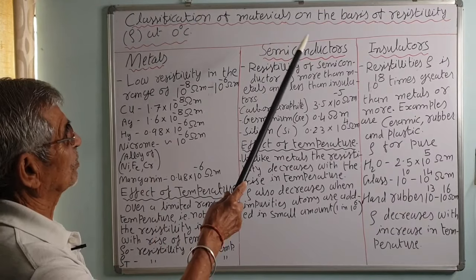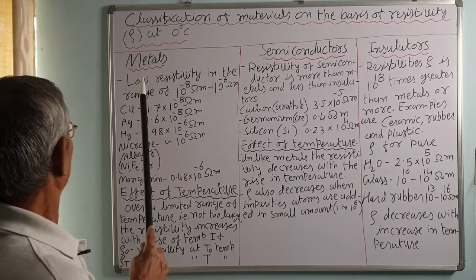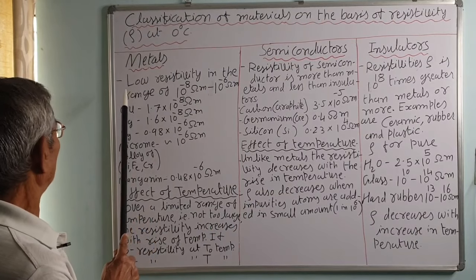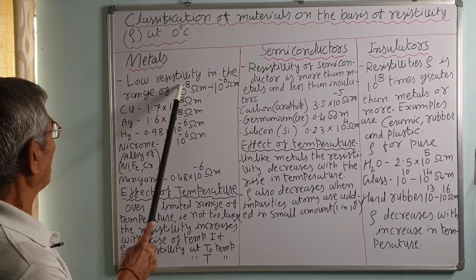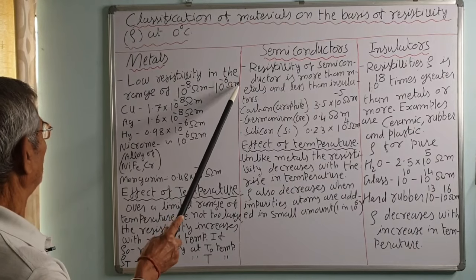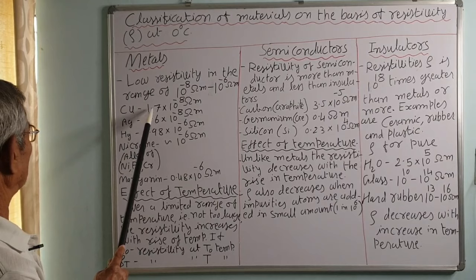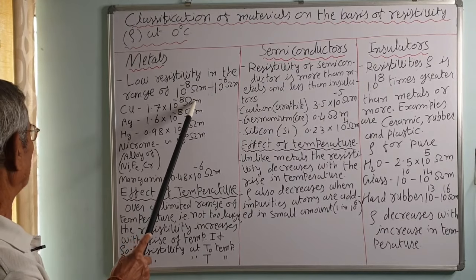Classification of materials on the basis of resistivity rho at 0 degree Celsius: metals, semiconductors and insulators. Metals first. Metals have low resistivity in the range of 10 raised to power minus 8 ohm meter to 10 raised to minus 6 ohm meter. For example, copper has the resistivity 1.7 into 10 raised to minus 8 ohm meter.